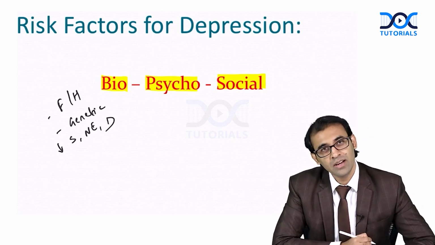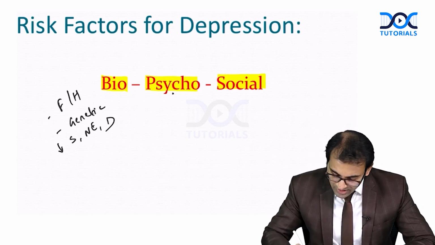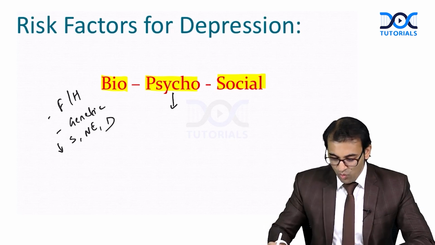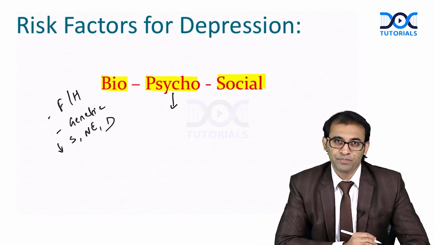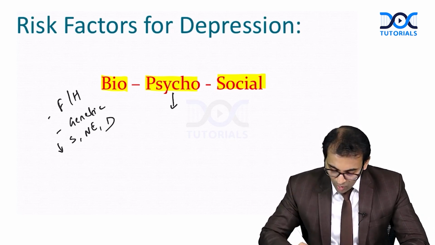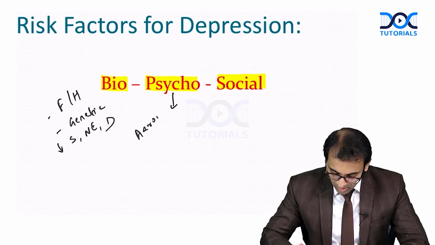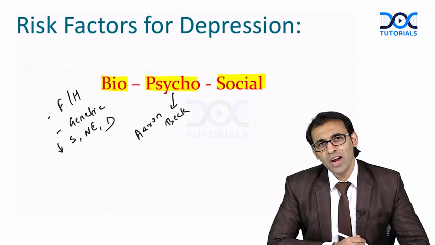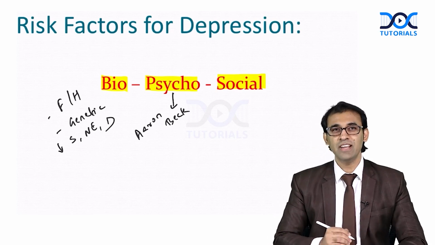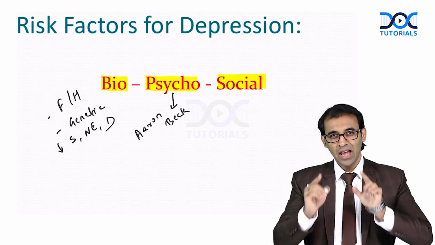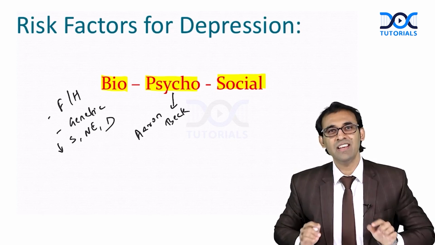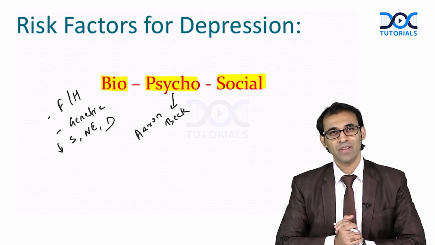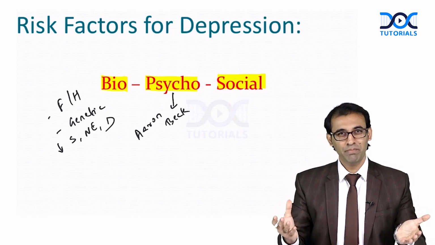Very easy to understand. What are the psychological factors which can cause depression? See here, Aaron Beck gave a cognitive triad of depression: if a person is having a feeling of hopelessness, helplessness, worthlessness, he is at higher risk of depression.